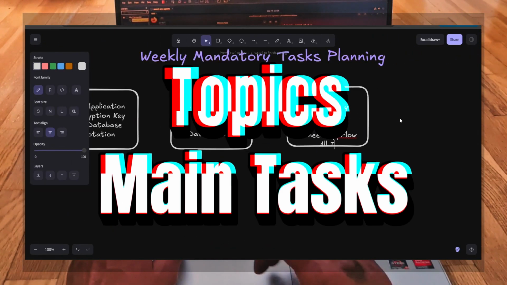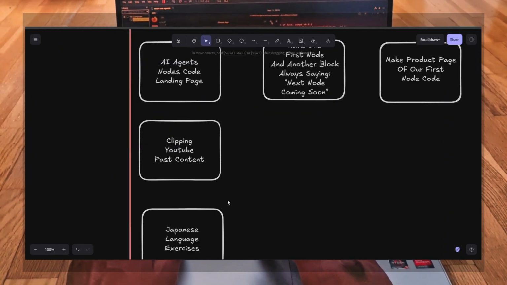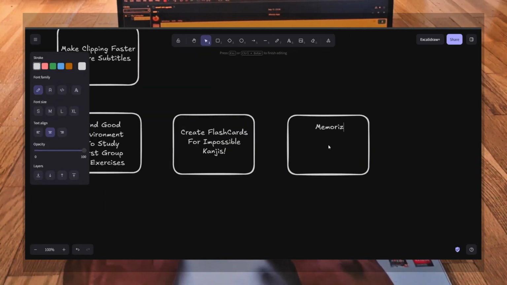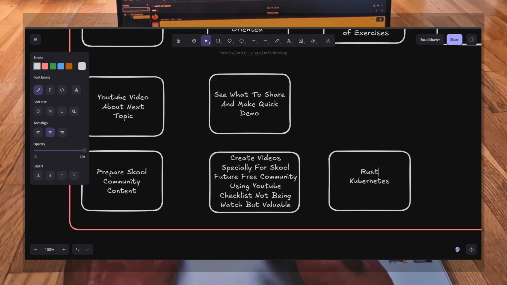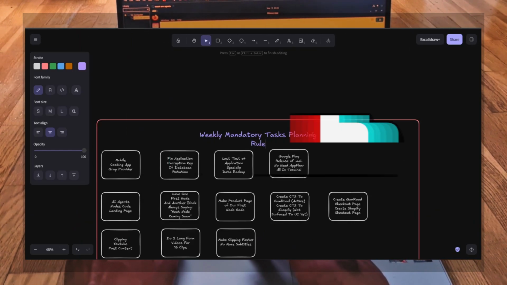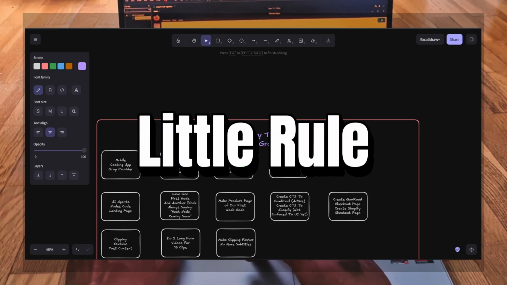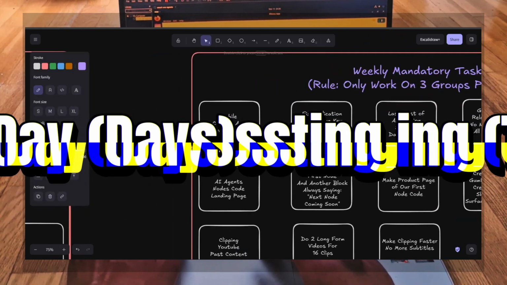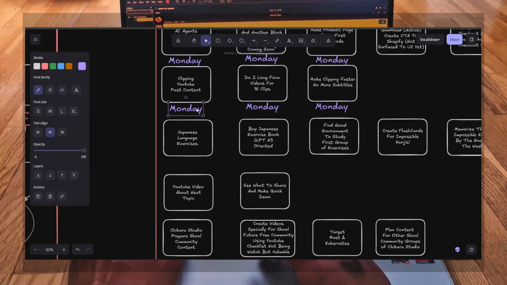Topics, main tasks. So I'm going to break down those tasks into smaller ones, achievable ones. I'm going to add another group, which is the school community creation. I'm just going to add a little rule because I have too many groups. I can work on 3 groups per weekdays maximum. I'm going to dispatch the task and adjust the tasks.